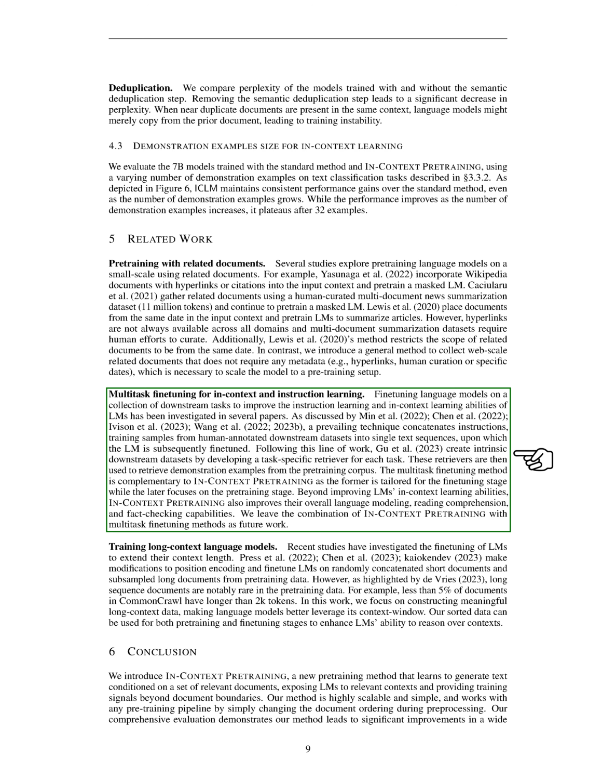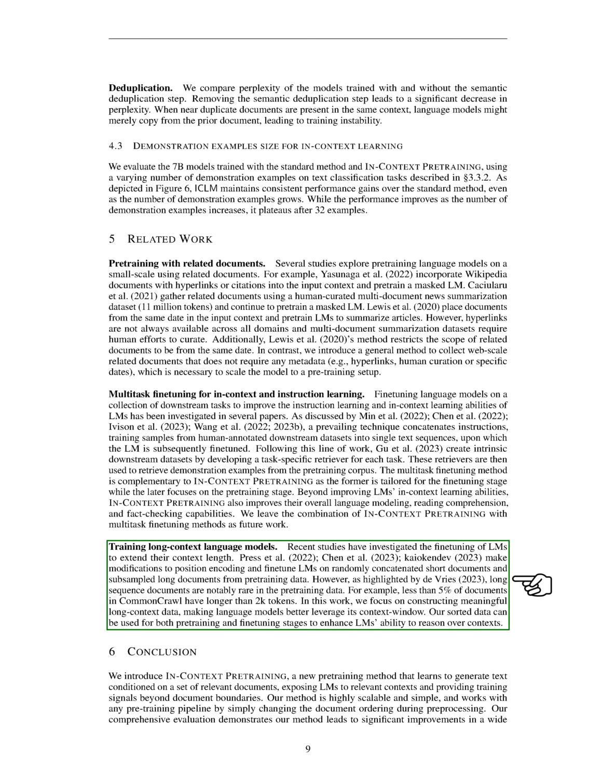Finally, let's discuss training long-context language models. Some recent studies have looked at fine-tuning language models to extend their length. They've done this by making changes to position encoding and fine-tuning the models on short documents and subsampled documents from pre-training data. But there's a problem with this approach. Long documents are quite rare in the pre-training data. For example, less than 5% of documents in a dataset called Common Crawl have more than 2,000 tokens.